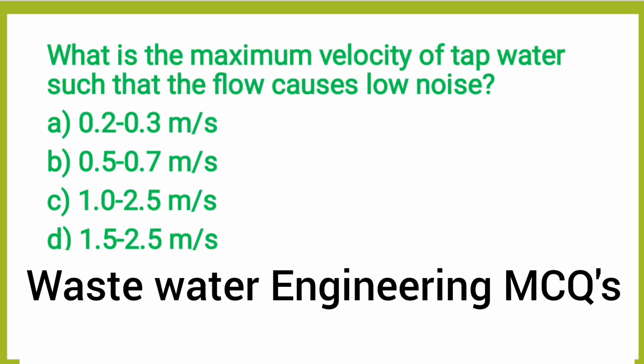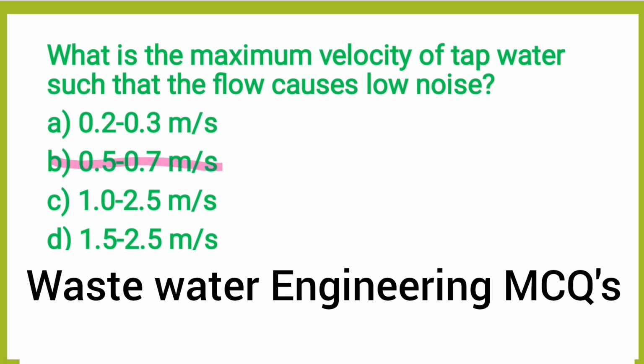Next question, what is the maximum velocity of the tap water such that the flow causes low noise? Option A, 0.2 to 0.3 meter per second. Option B, 0.5 to 0.7 meter per second. Option C, 1 to 2.5 meter per second. Option D, 1.5 to 2.5 meter per second. The correct answer is option B, 0.5 to 0.7 meter per second.